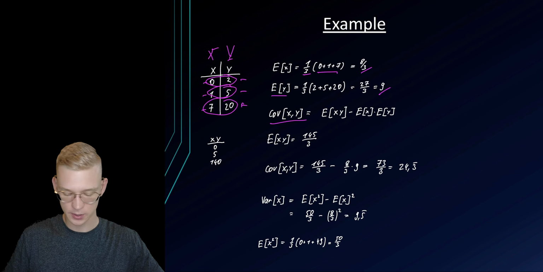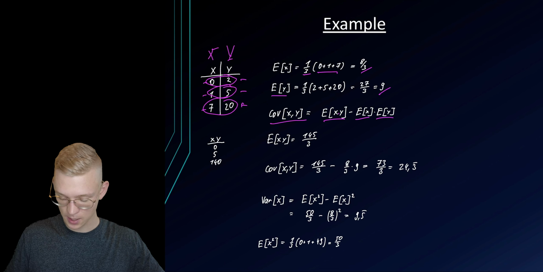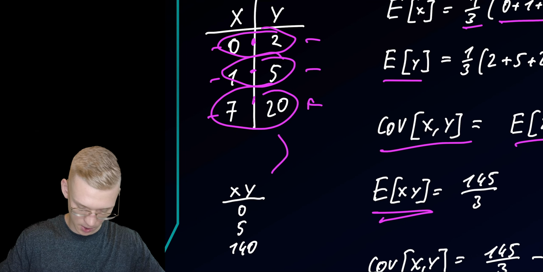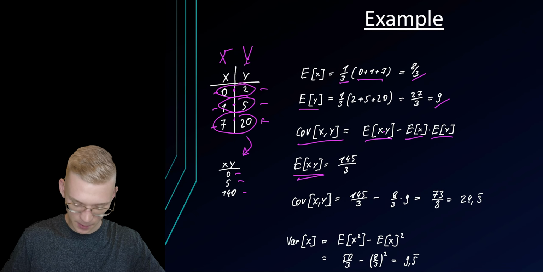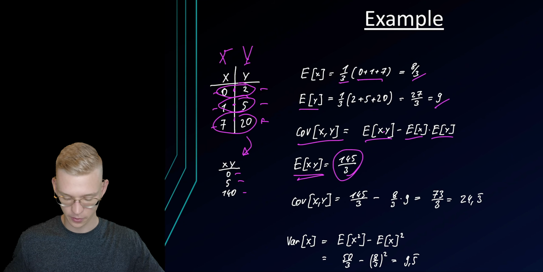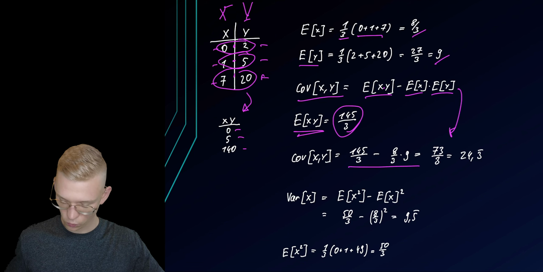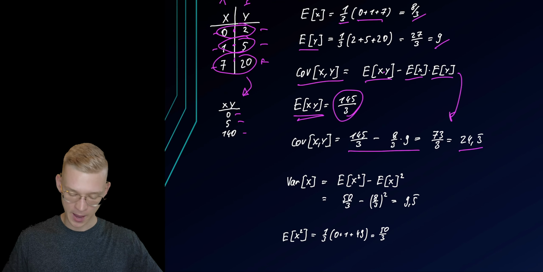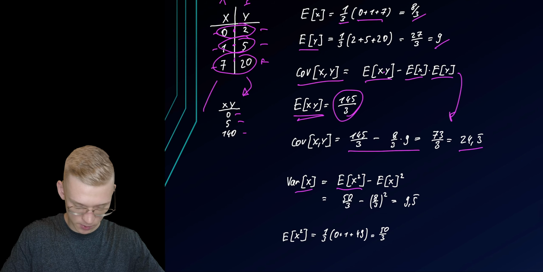Now we want to know the covariance. So the covariance is the formula E of x times y minus E of x times E of y. And now we want to find the expected value of x times y. So we just multiply these values together and we get this one: 0, 5, and 140. And the expected value of xy is 145/3. Now we can insert all these numbers and we will get this expression where we see that the covariance is 24.3.